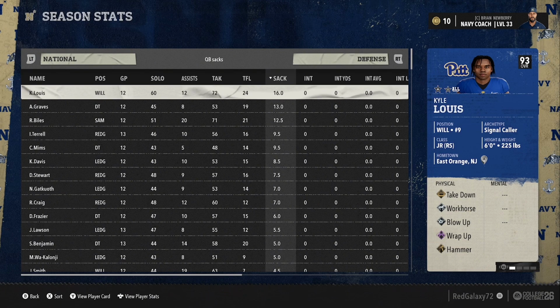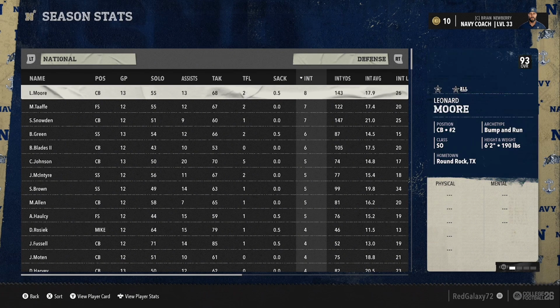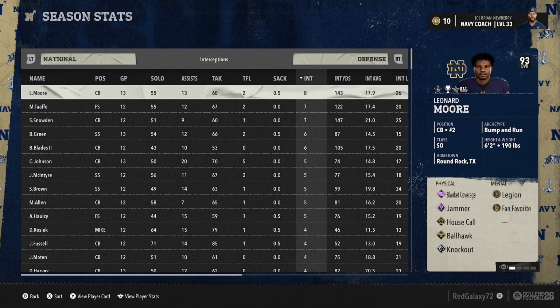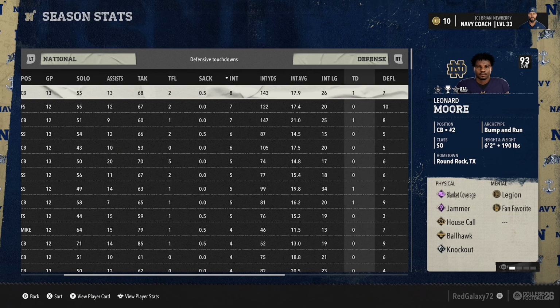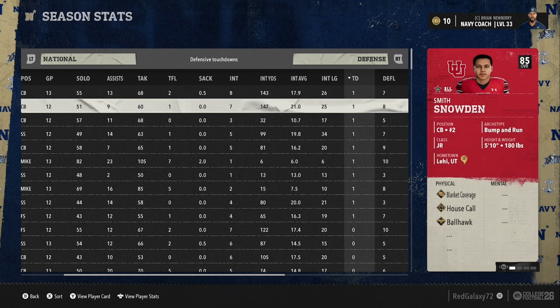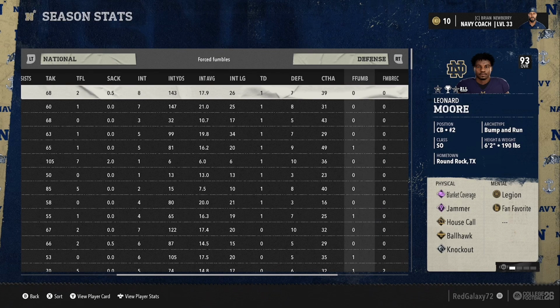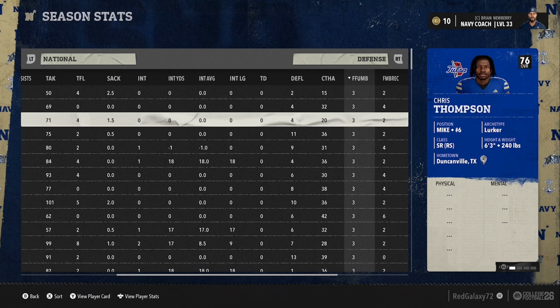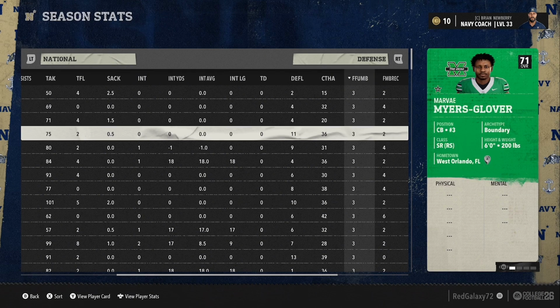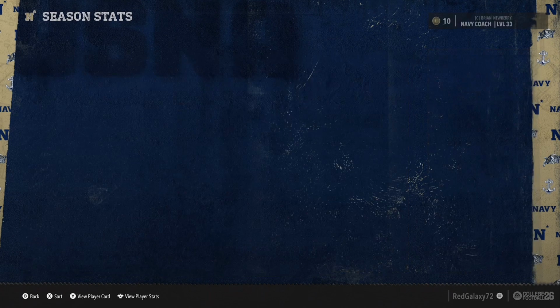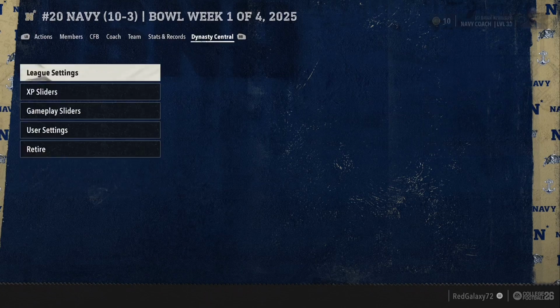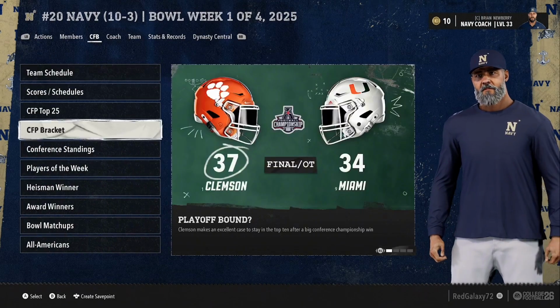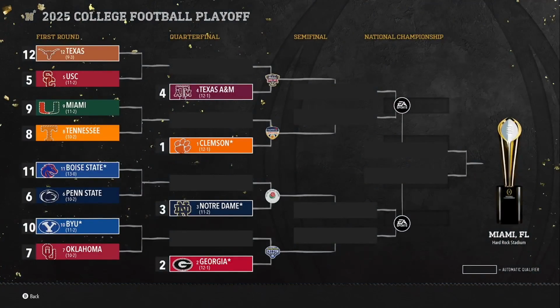I've seen him play in real life. Well, I haven't seen him play in real life, but I've seen him play on TV. He's actually really, really good, but Leonard Moore actually had 8 interceptions. Oh my gosh, who had the most defensive touchdowns? A lot of guys were tied for that, so we're not going to jump into that just yet. It's the same story with forced fumbles. There was kicking if you cared. I don't know why you would, honestly, but no, I'm just kidding. Shout out to the kickers out there.